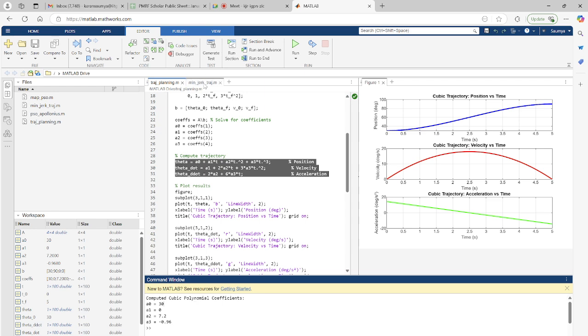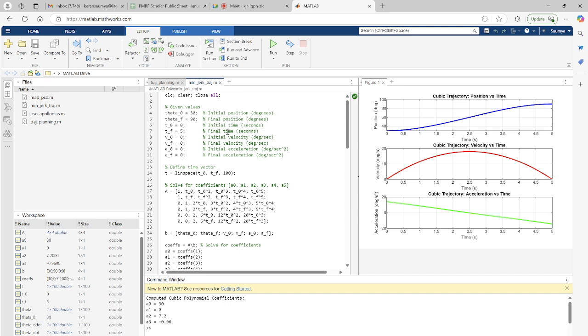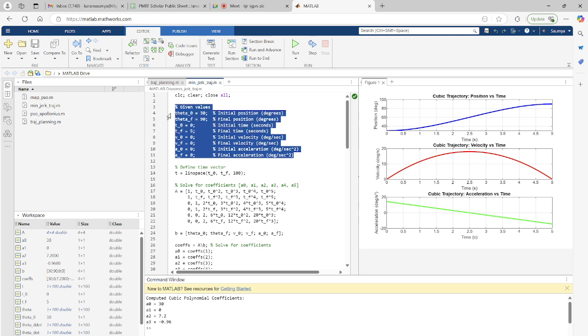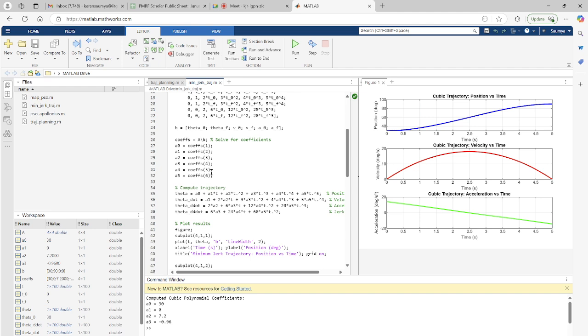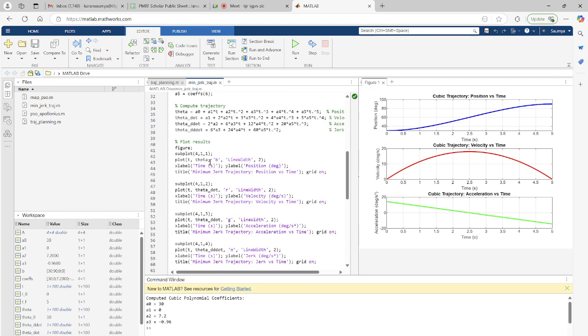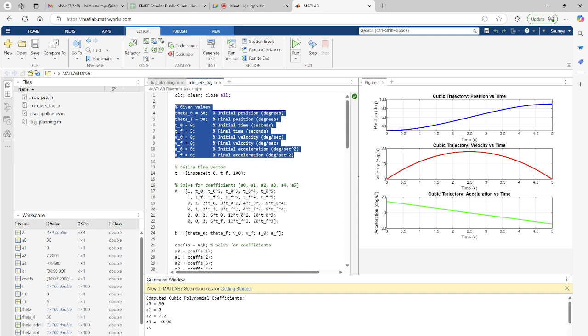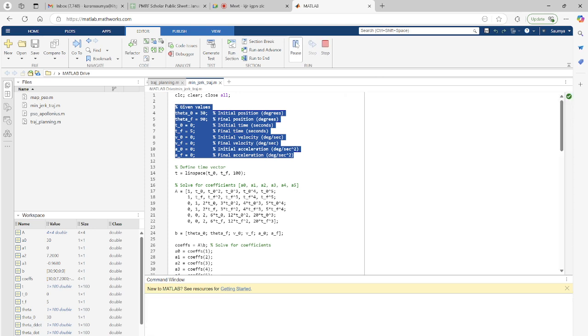Okay, now let's move to minimum jerk trajectory. In minimum jerk trajectory, we defined initial and final acceleration as well. You saw in the last case that initial and final acceleration were not 0. It was close to plus 18 and minus 18. Now let's see what happens. So here again we are plotting all of these and we are also getting the coefficient values. Let's see this.